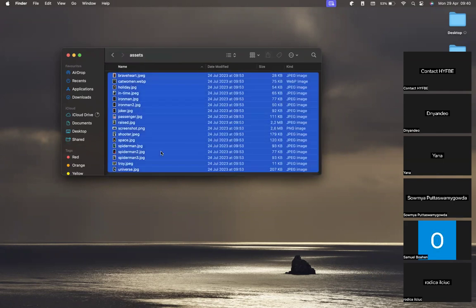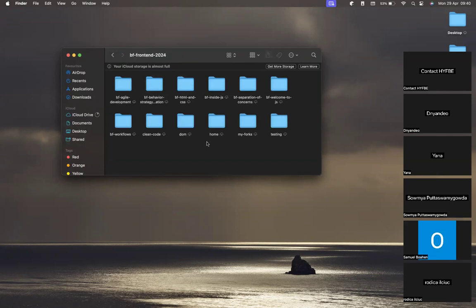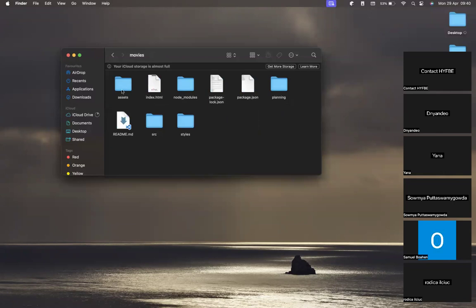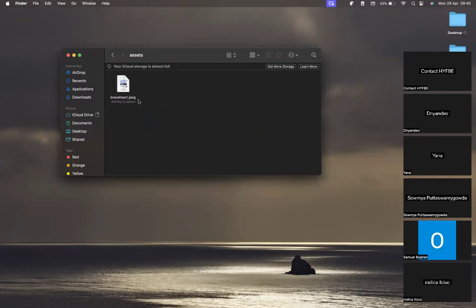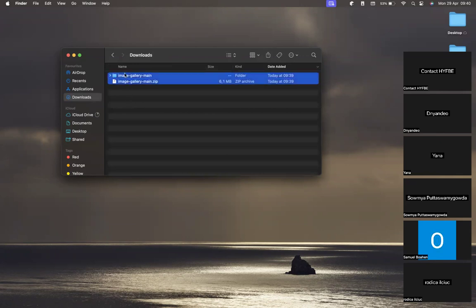So I say Control A, Control C, and now I can go to my repo, which will be inside desktop, inside HYF Future, inside front end. It will be inside my fork, and it will be movies, and I need to go inside assets. And I can just paste all of them like that. After I did so, I'm going to delete this one, I don't need it.